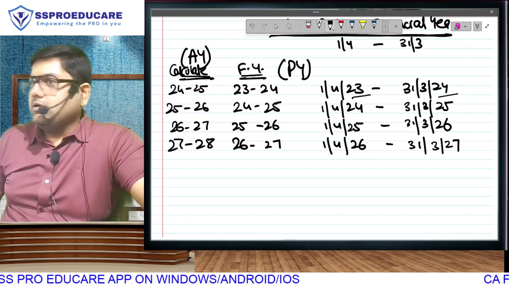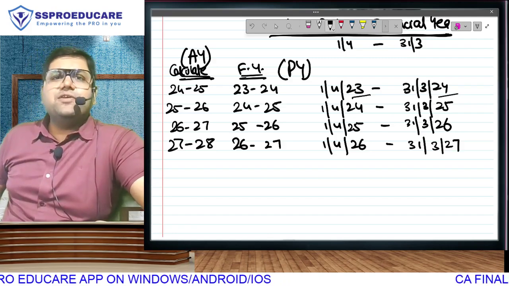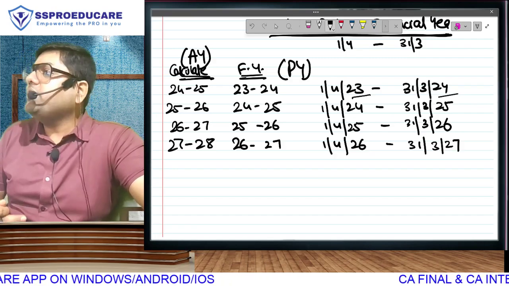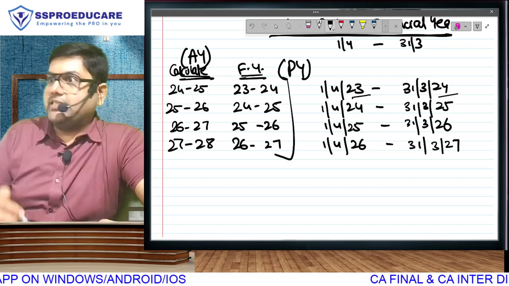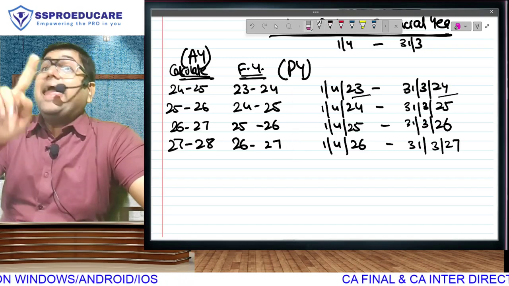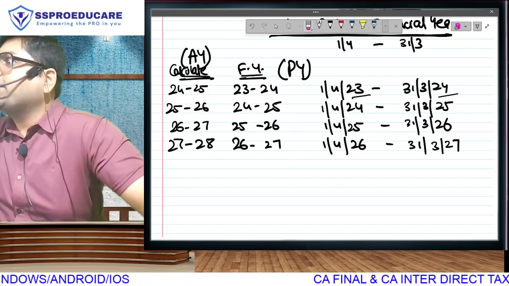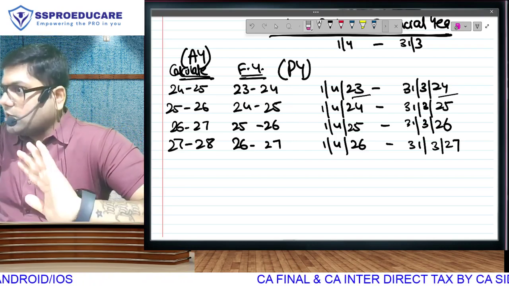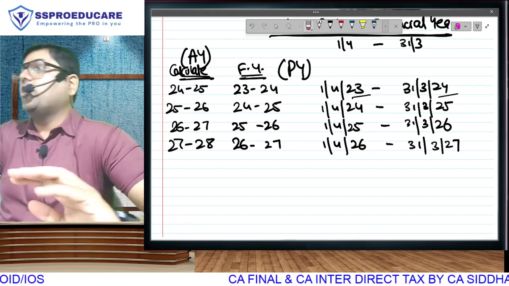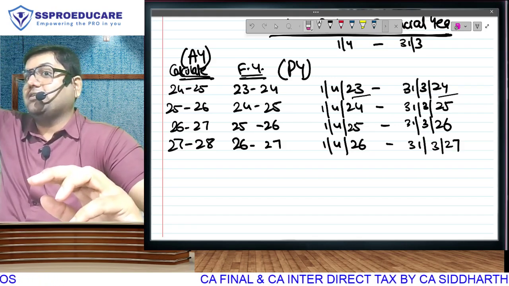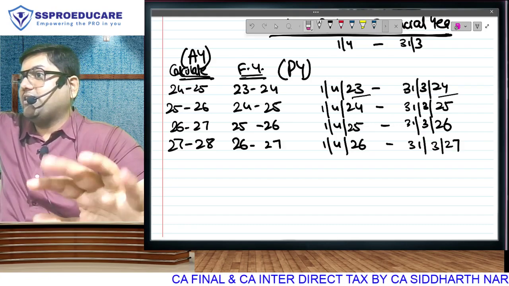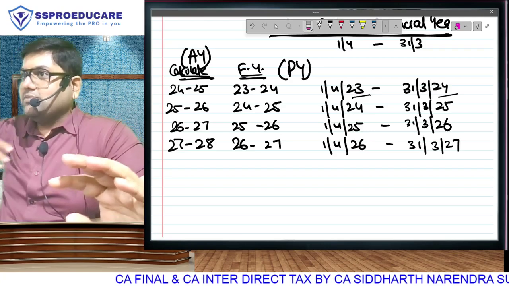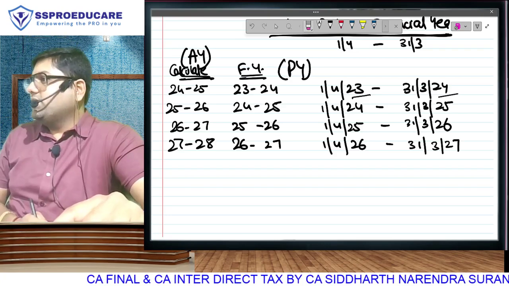Is that clear? Now, the last part of the data is, sir, if I am giving my exam in May 26, then I have to learn the income tax law of which year? Because every previous year will have different income tax law on the basis of the applicable budget. I will give you that data also. But some of you are guessing. You all did the same thing when I was doing the charging section. Some said 26, 27, some said, take a minute. I am getting paid so little. But let me tell you what the applicable year is.